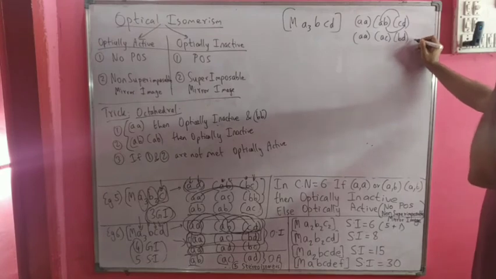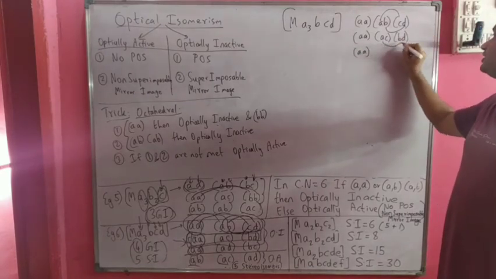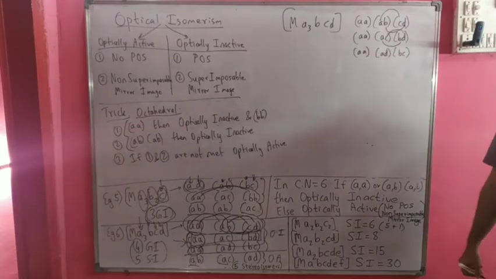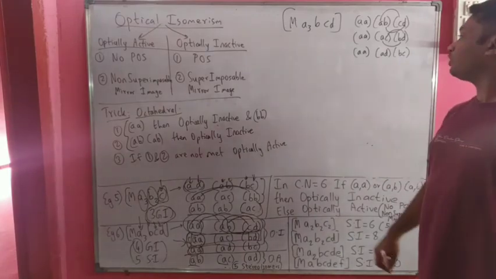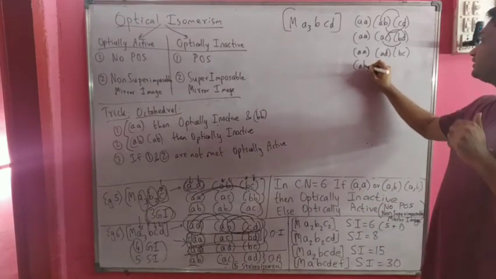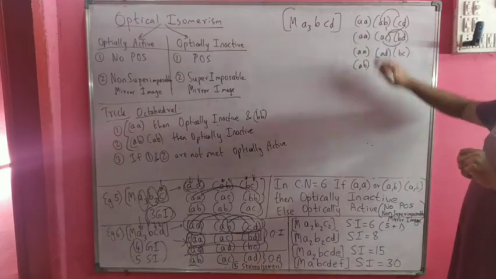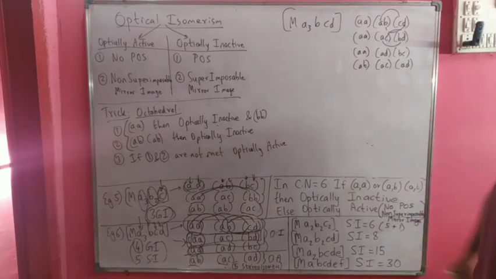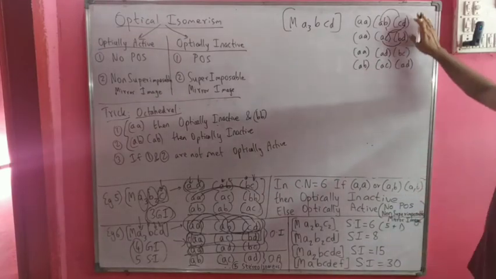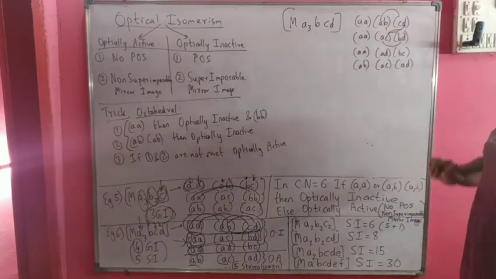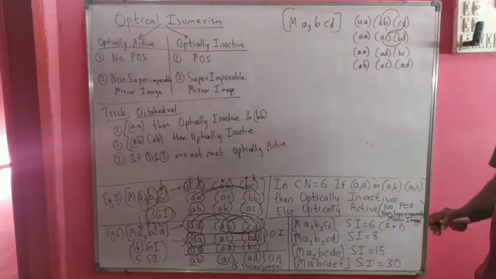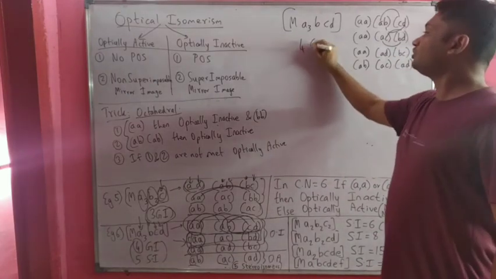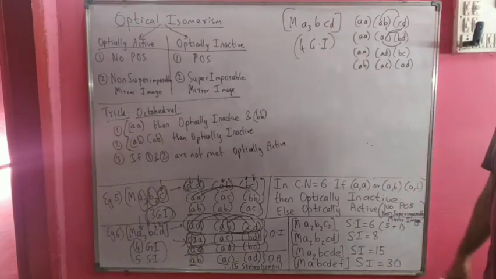Are there more possibilities? So we have AA, and let us flip these two together. So AD and BC. This is the third geometrical isomer which is possible. Are there more isomers? Yes. In that case, we will have to take this AB combination first and take these two together. So we will have AC and AD. This is also another possibility. Now, if you see, none of them are repeating. So all four are different geometrical isomers. This is geometrical isomer number 1, 2, 3, 4. So 4 geometrical isomers are possible in this case.